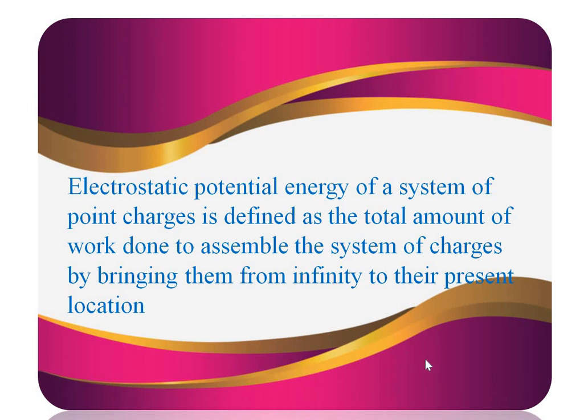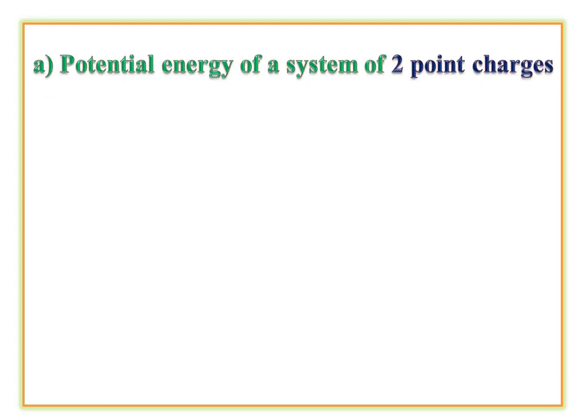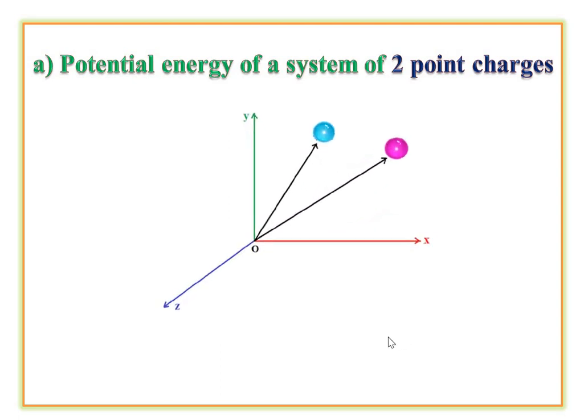So let's see today's first point, and the name of the subpoint is the potential energy of a system of two-point charges. Let's see the diagram for this. This one is the first charge, having the value q1 at point A and having the position vector r1 from the origin. This one is the charge q2 at point B and having the position vector r2.